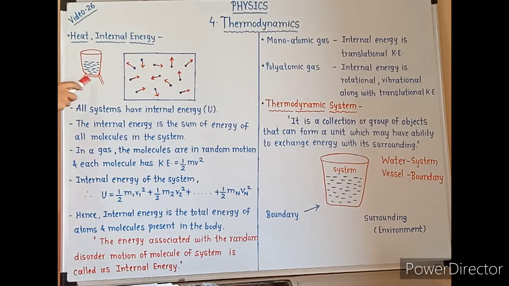Now consider one example, a glass of water kept on a table. When a glass of water is kept on a table, it has no kinetic energy because the water molecules are not moving, and its potential energy is also zero. But according to the kinetic theory of gases, at a given temperature these water molecules move at random speeds.